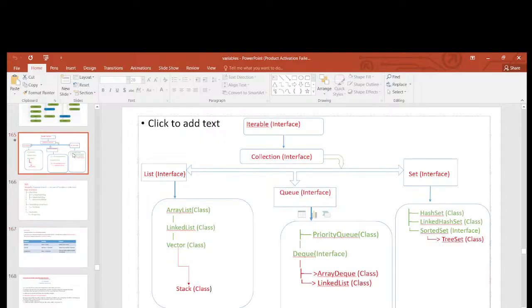So Collection extends Iterable. After that, under it we have three types of interfaces: List, Queue, and Set. The List interface is implemented by three classes: ArrayList, LinkedList, and Vector. Vector is the superclass of the Stack class. Okay, this is the hierarchy. So one more point I want to discuss today regarding list.